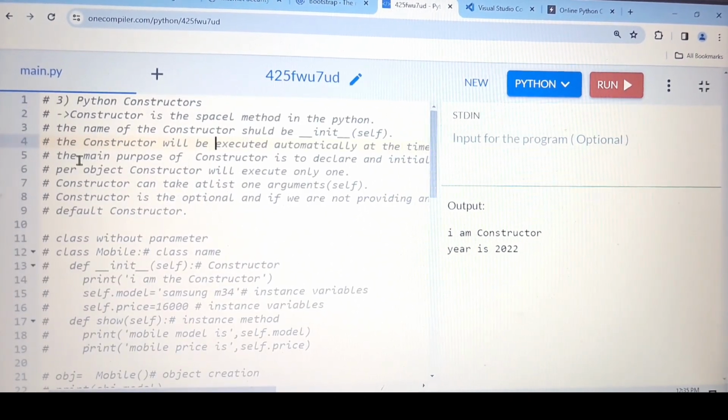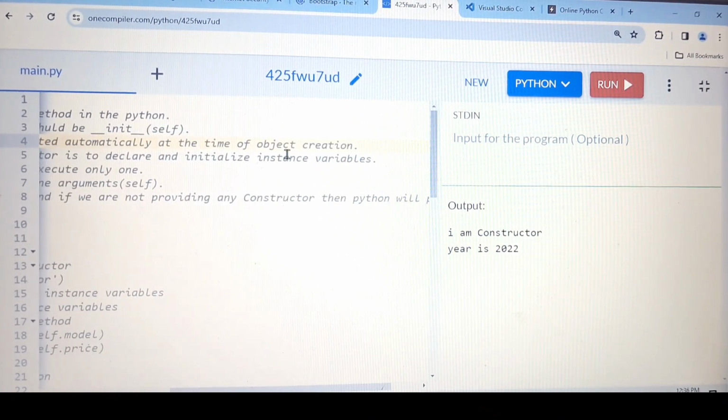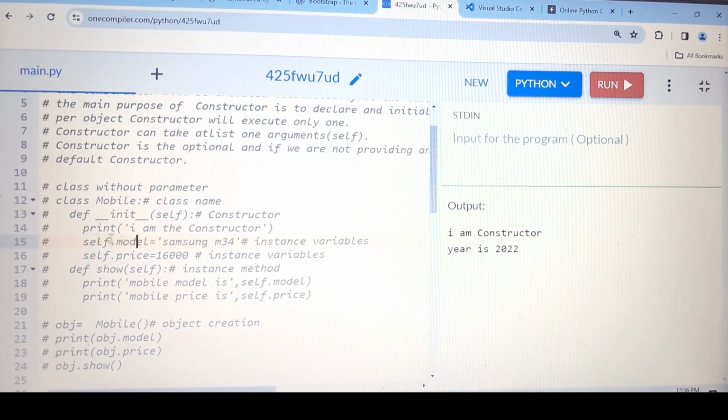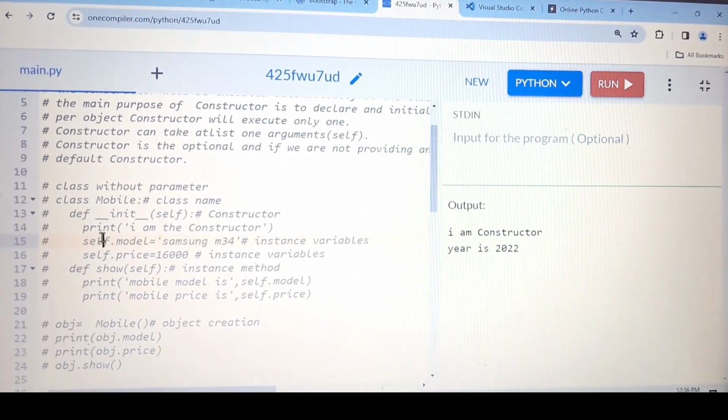Then the next thing, the main purpose of the constructor is to initialize or declare the instance variable. See, instance variable. And what is the instance variable? Whatever variables we use along with self are all considered instance variables. Don't worry about the exact meaning of the instance variable, because right after this I'm going to clear in detail what the instance variable is.